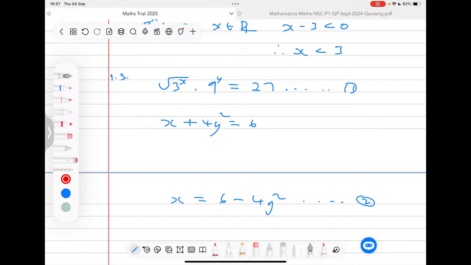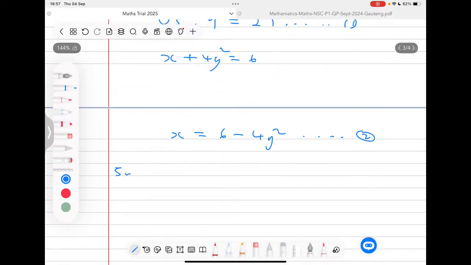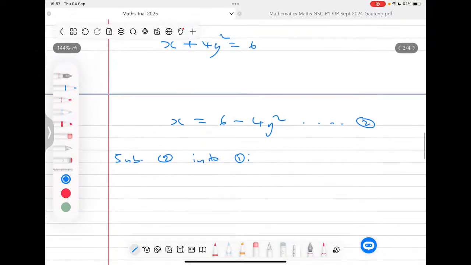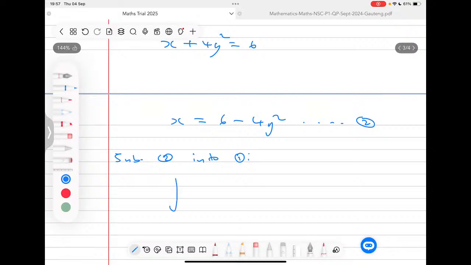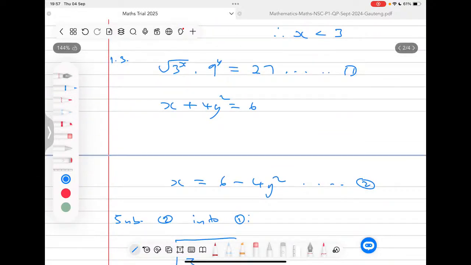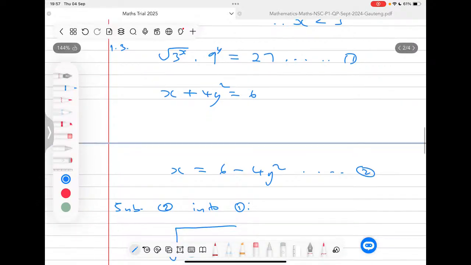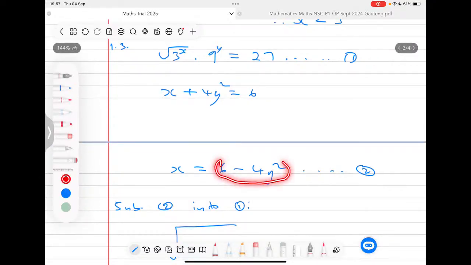Now, the reason why I'm doing this is because now I have x is equal to, and I can substitute this x in equation 1. So here I'm going to say substitute equation 2 into equation 1, so that now I will have here the root of 3. Remember, my 3 has an x at the top, so that means my x will now be 6 minus 4y squared.